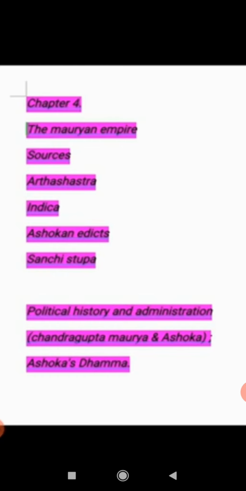Ashoka brought about some changes in the administrative system of Chandragupta Maurya. He appointed Mahamatras. Mahamatras are called governors. He appointed them to look after the welfare of his subjects.